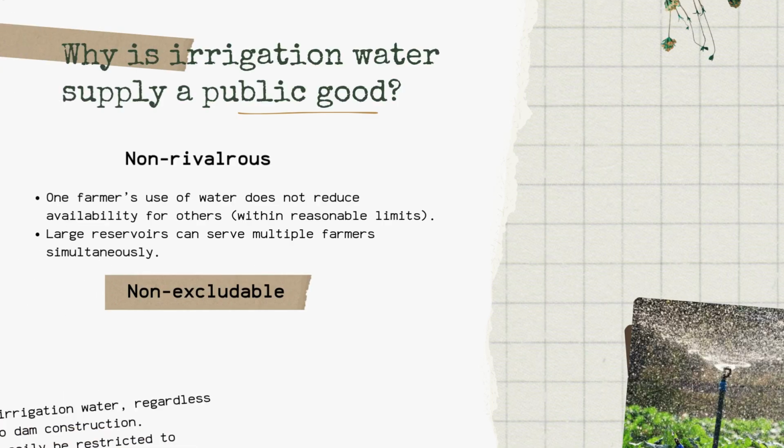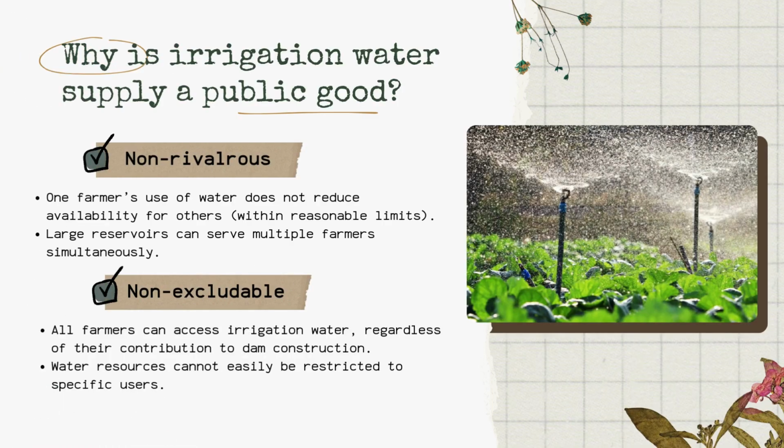So, why is the irrigation water supply a public good? There are two key characteristics: it is non-rivalrous and non-excludable. First, when one farmer uses water, it doesn't significantly reduce the amount available for others, because large reservoirs can support many farmers at once. And second, access to this water cannot easily be restricted, meaning that all farmers can benefit from the system regardless of their contribution to the dam's construction.